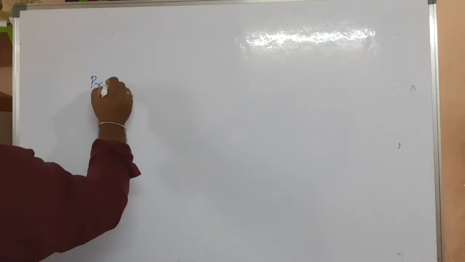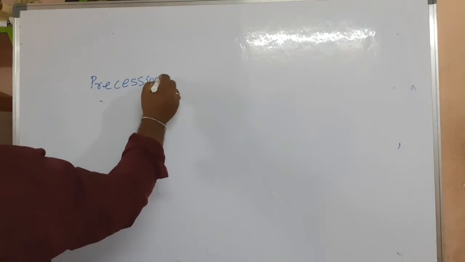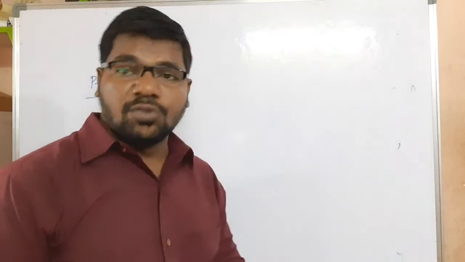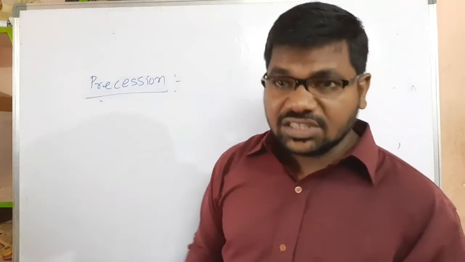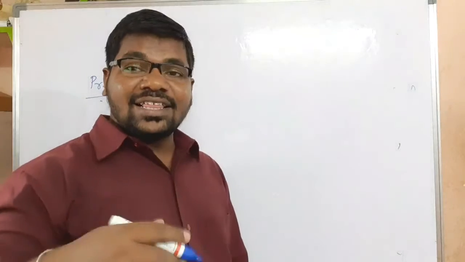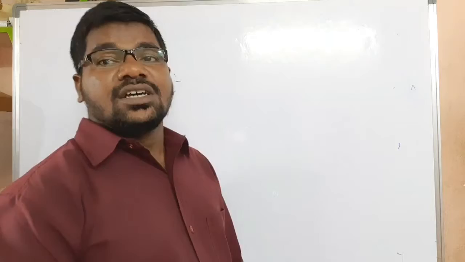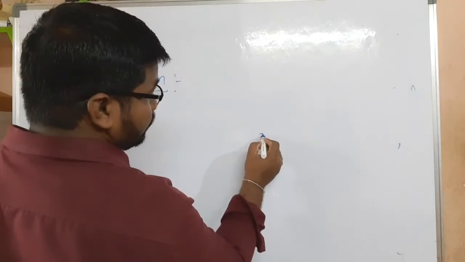My dear children, precession. Precession is one kind of rotational motion in which one axis is fixed, and the other end of the axis moves in circular motion. See here, we can observe one top.